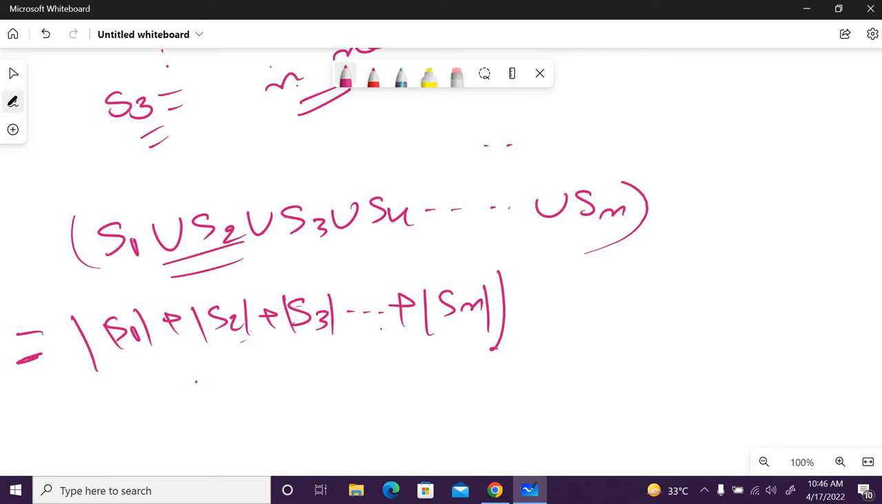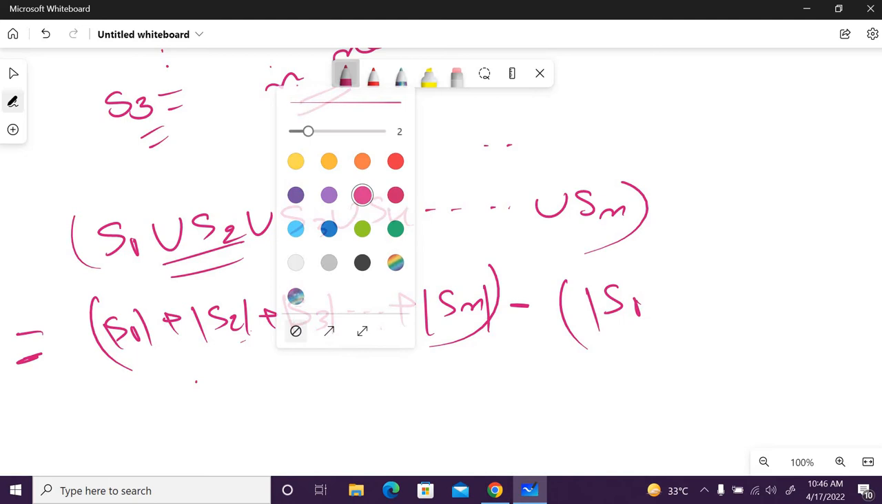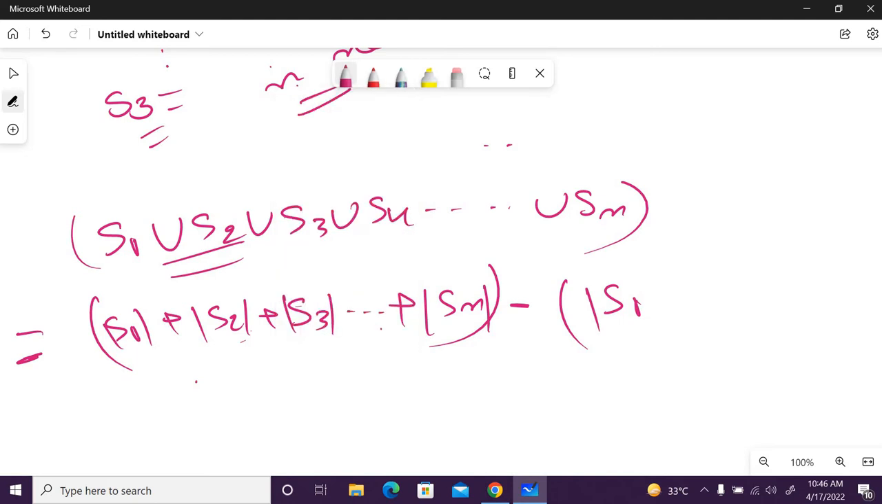But then minus. It is better to take it in this bracket. Minus what do I have to make? Minus S1 intersection S2. This is the inclusion-exclusion idea, because when I was solving the problem, we saw that this falls into the inclusion-exclusion formula, so I am making this formula.